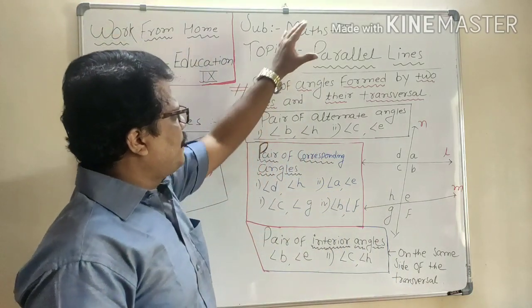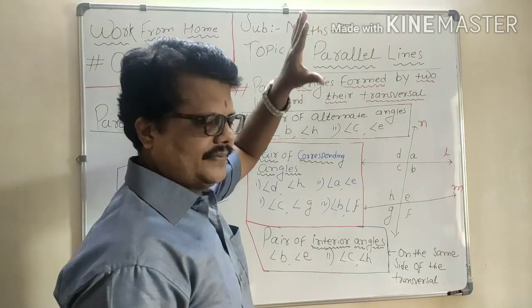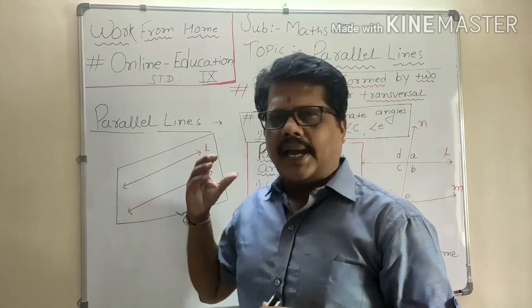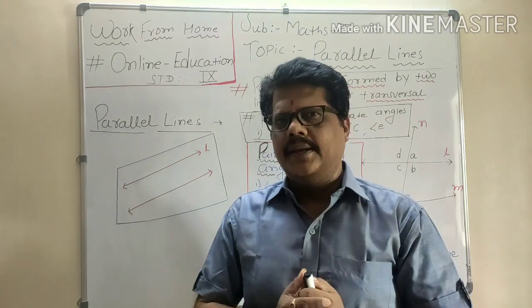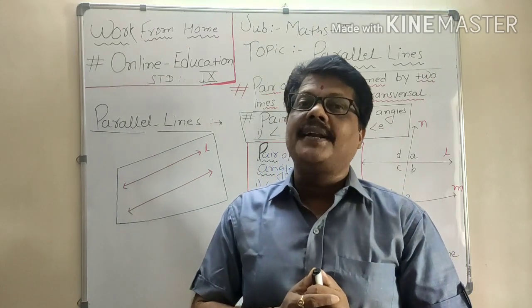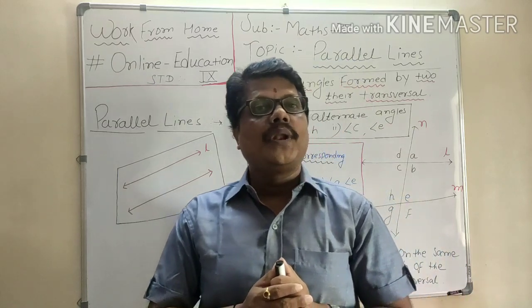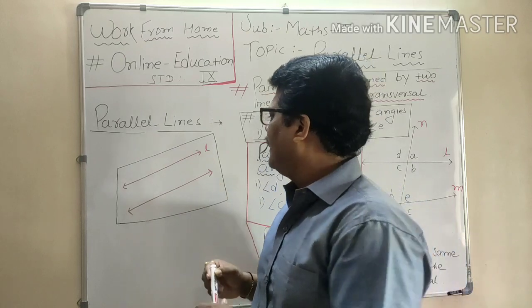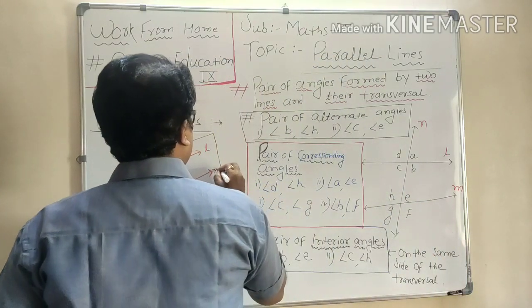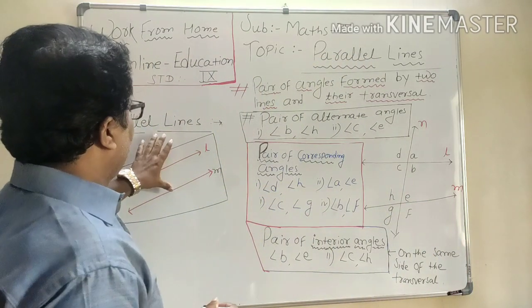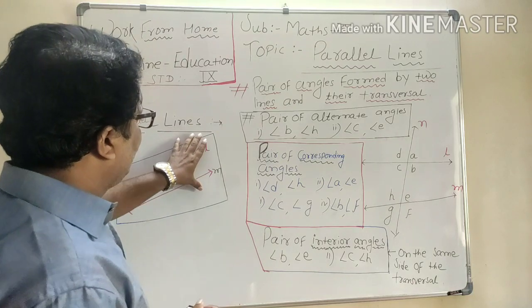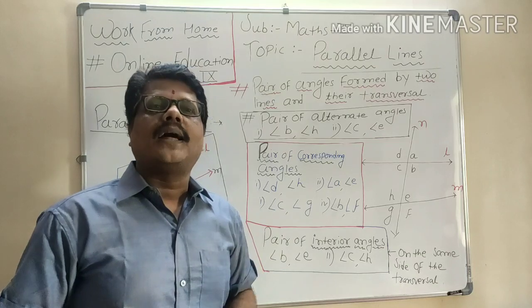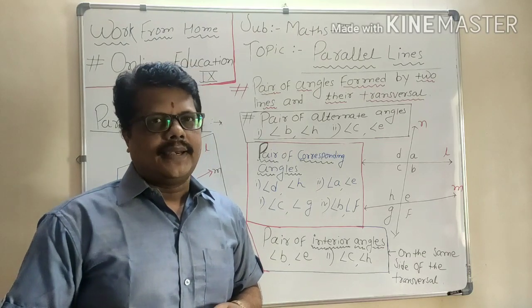Today's topic is parallel lines. Dear students, we know that any two lines in a given plane which do not intersect each other are known as parallel lines. Like here we have the line L and another one is line M. These two lines are in the same plane and they will not intersect each other. So such lines are known as parallel lines.